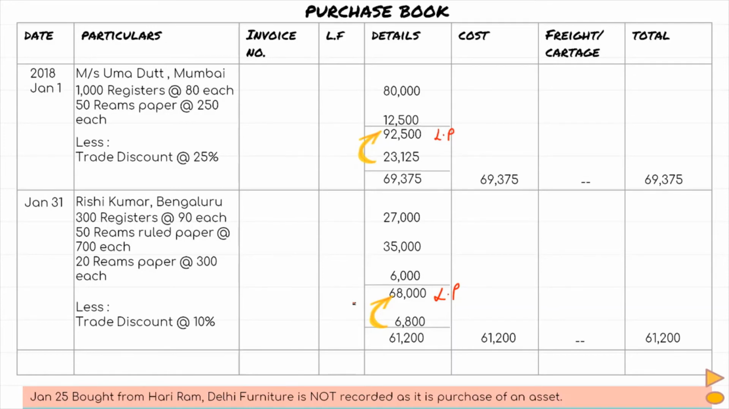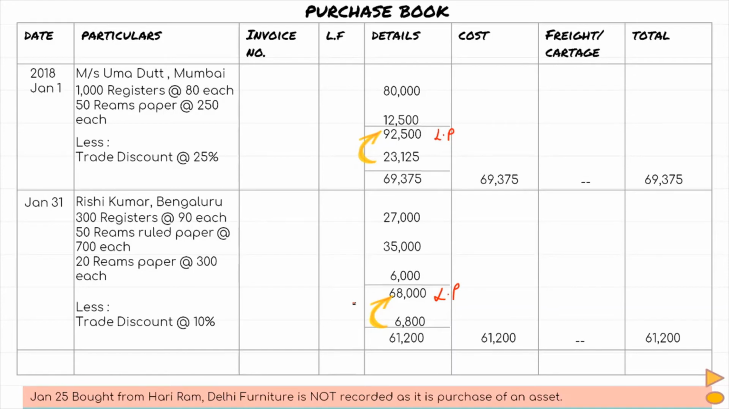So in the question we had identified there were 4 transactions of purchase, but out of those one was a cash purchase and one was the purchase of an asset. Both these transactions have not been shown here. Only those transactions are shown which are credit transactions.